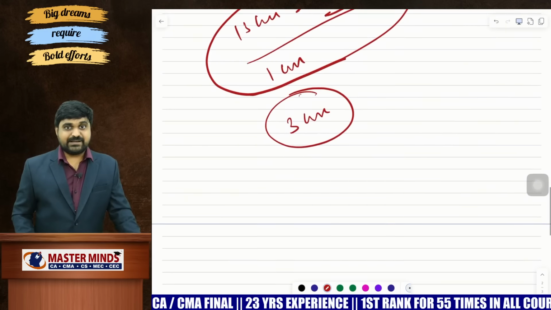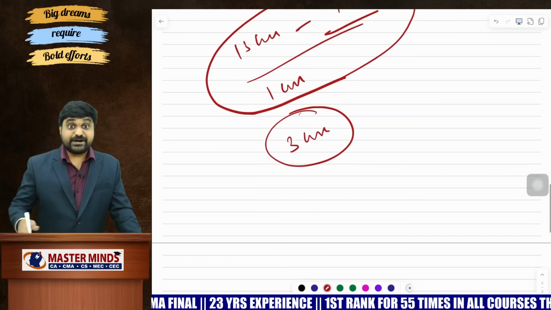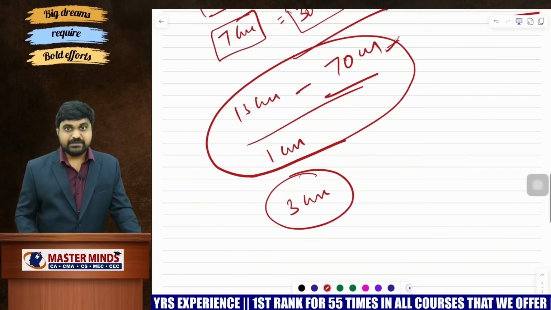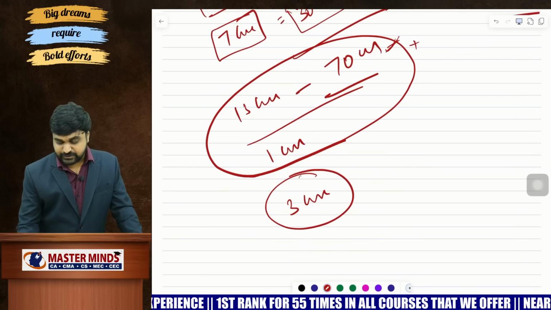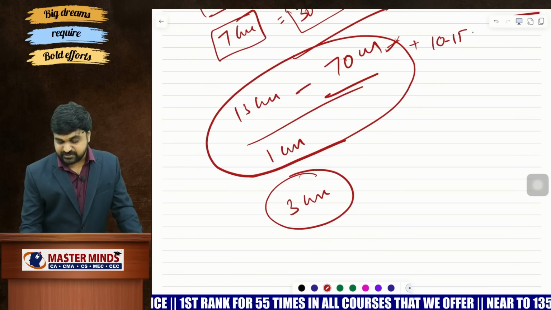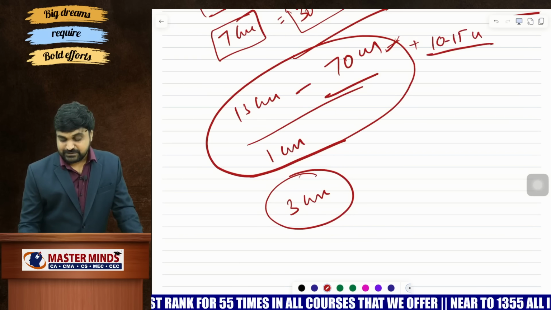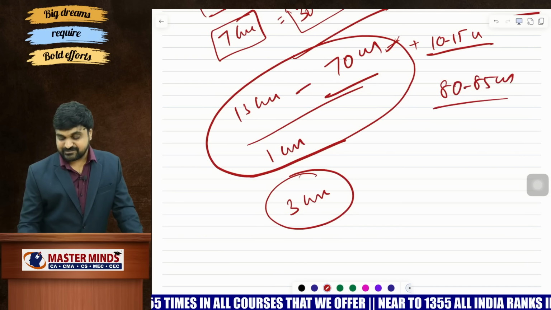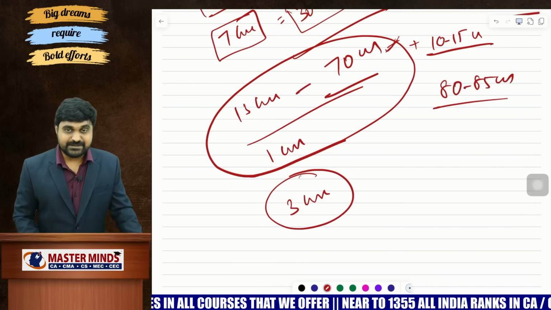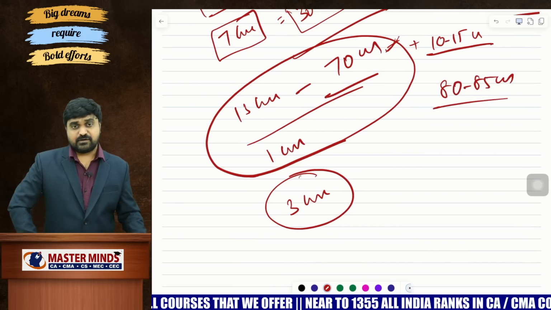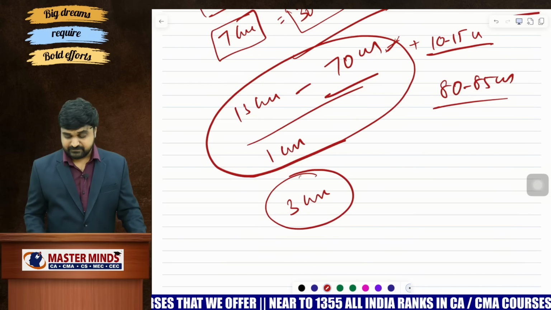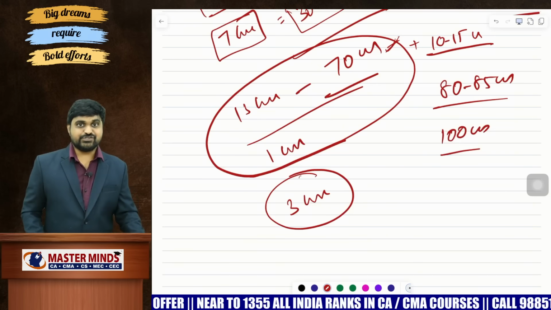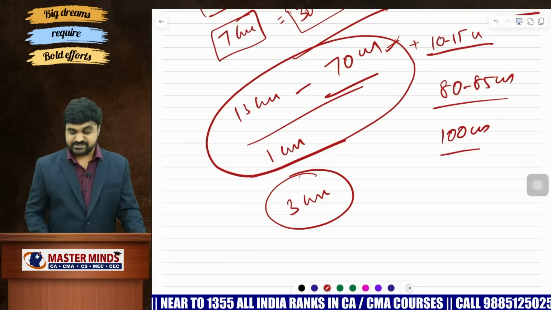Sir, what happens if I completed balance chapters partially, because of lack of time? Now it will get you around 10 to 15 extra marks. Now your paper attempt will be done for 80 to 85 marks. So what happens if I completed my other chapters also within the given time frame? Then you can attempt for 100 marks. So that is the advantage you will get because of this strategy.